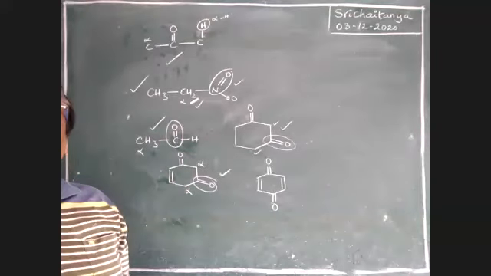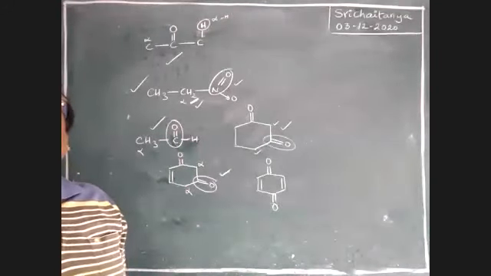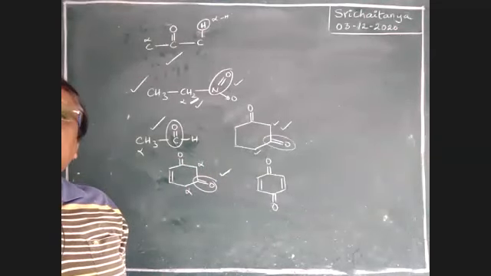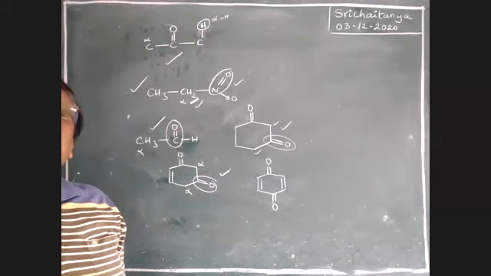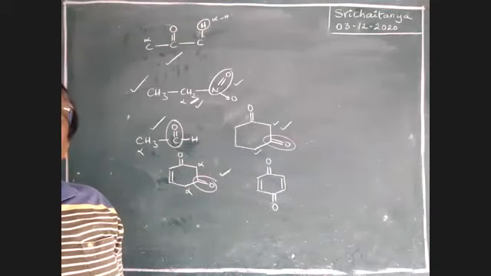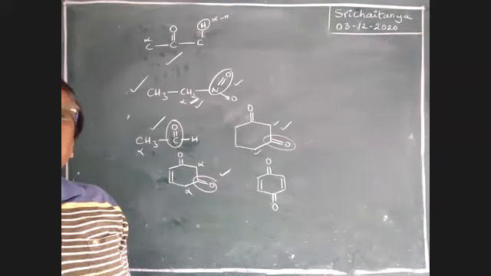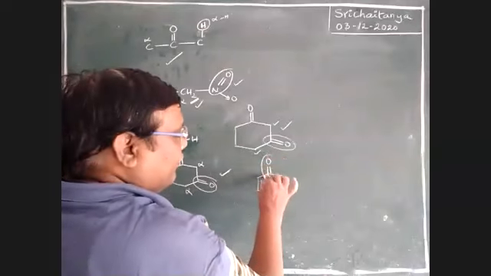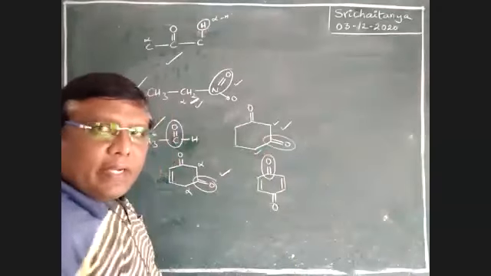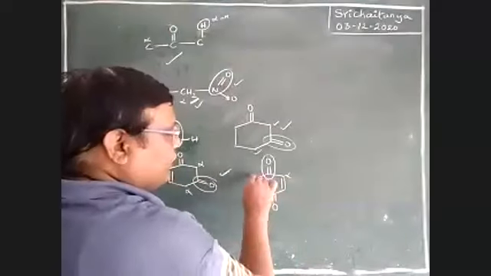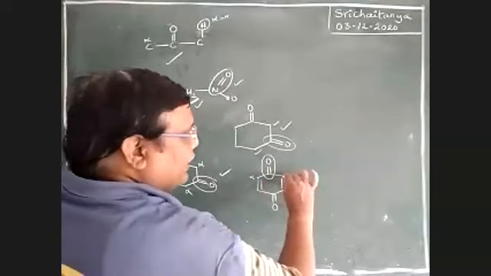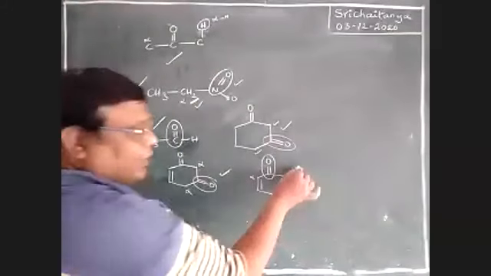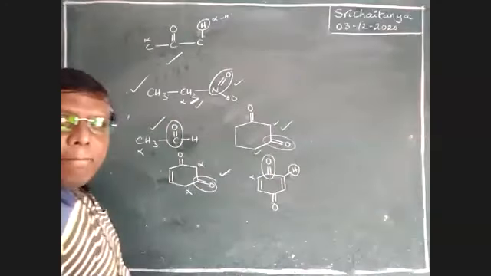Now, what about this? It is a quinone, and its name is paraquinone. Yes or no? Does this exhibit tautomerism? My answer is, see here, boys. There is a C double bond O. There is a C double bond O. This is the alpha position, boys. So three bonds are there. That's why the other one is hydrogen. This hydrogen is not that much acidic.